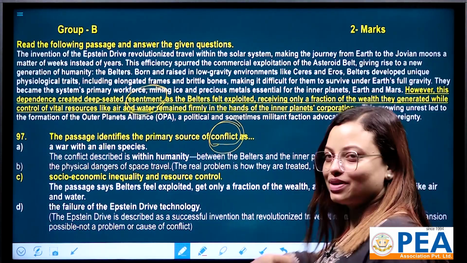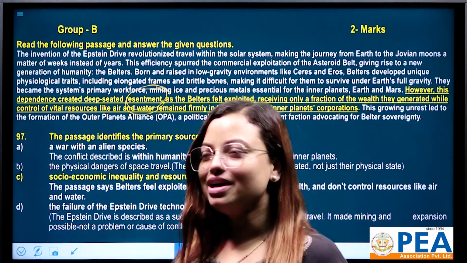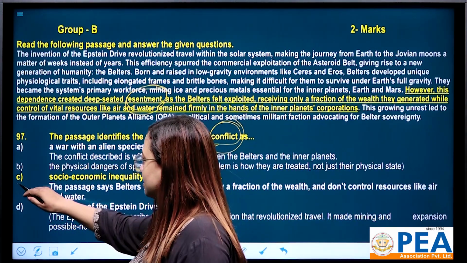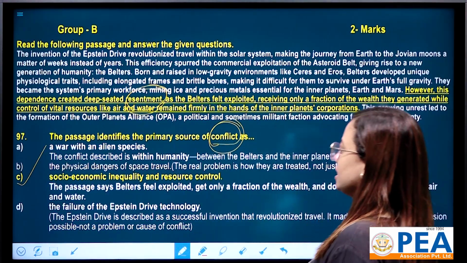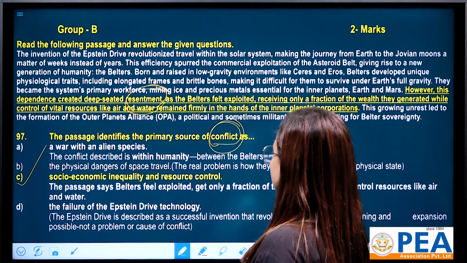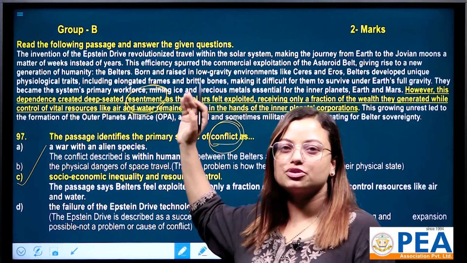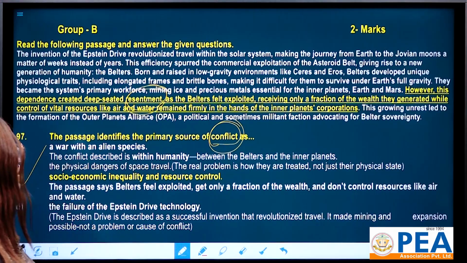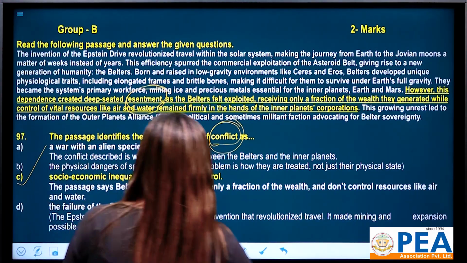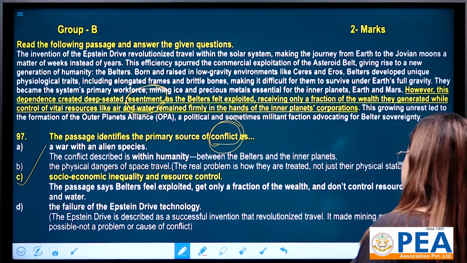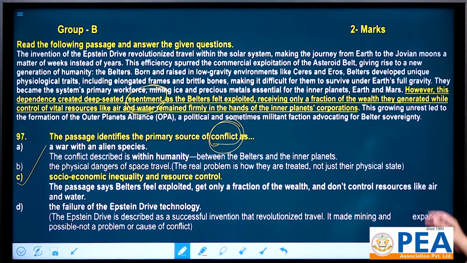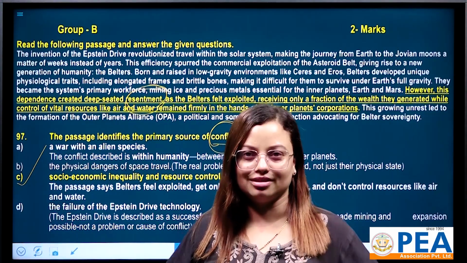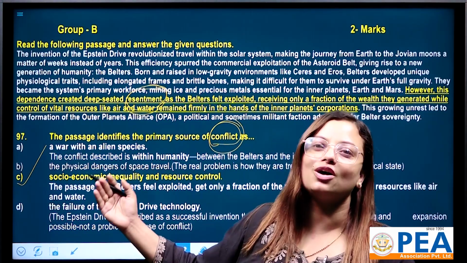Now just based on this clue, you can give a tick mark on option number C, because socioeconomic inequality and resource control is the primary source of conflict according to the passage. Because the passage says Belters feel exploited, get only a fraction of the wealth, and don't control resources like air and water. Because of this reason, there arises a conflict.